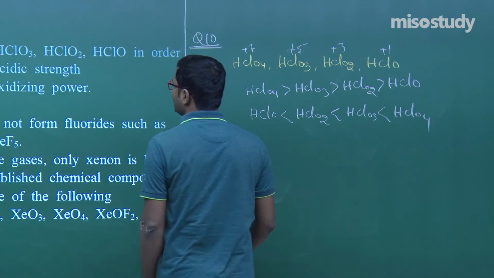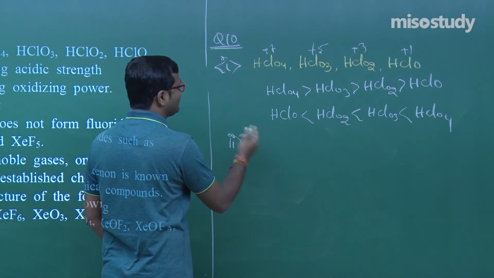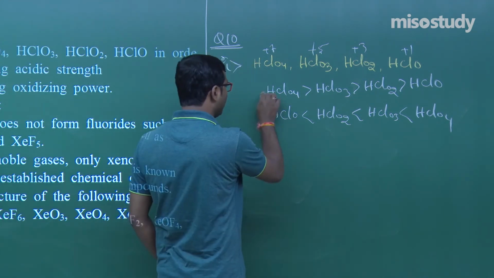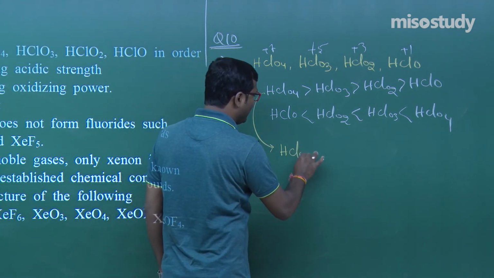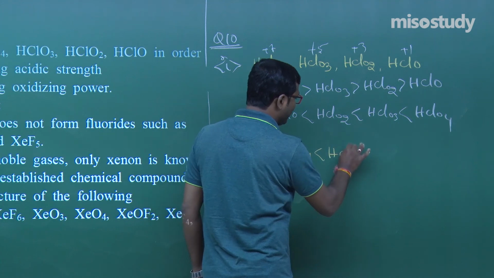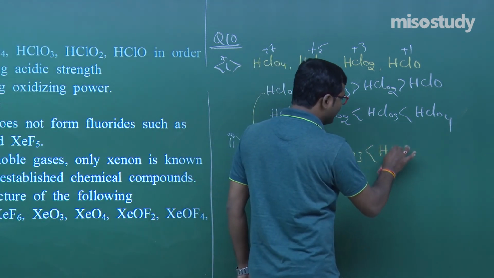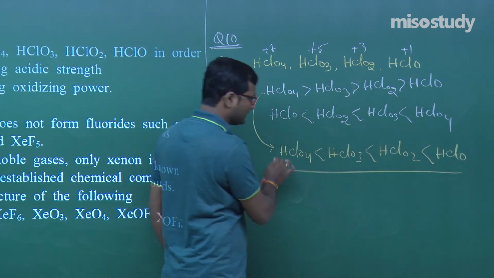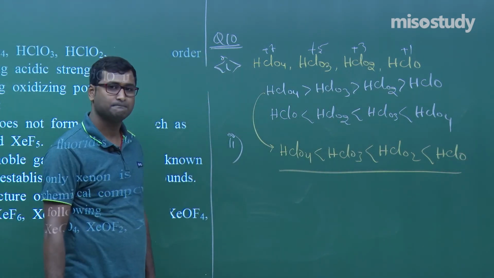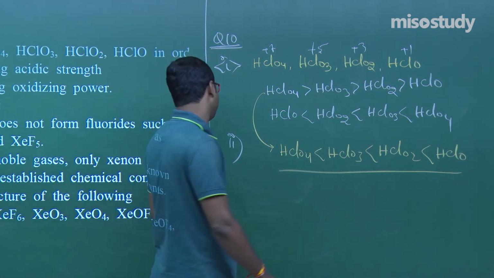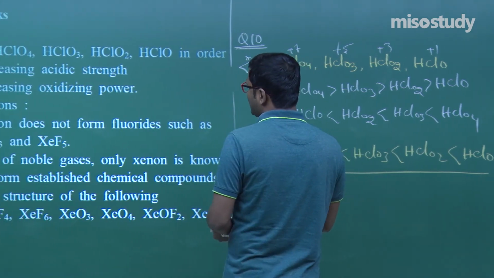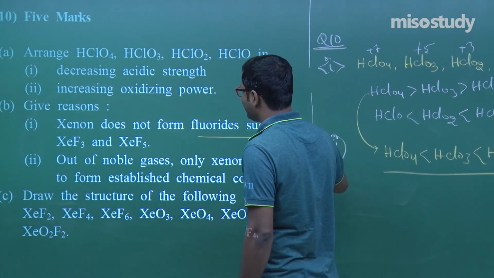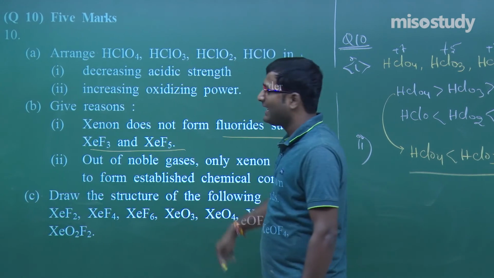Now the next one is increasing oxidizing power, that is the reverse order. The reverse order is HClO4, then HClO3, then HClO2 and HClO, my friend. This is the oxidizing power. Clear? Yes, sir, definitely. Now the next one is: xenon does not form fluorides such as XeF3 and XeF5.